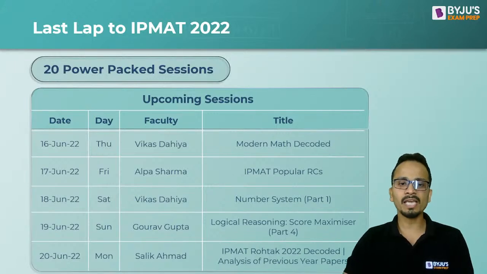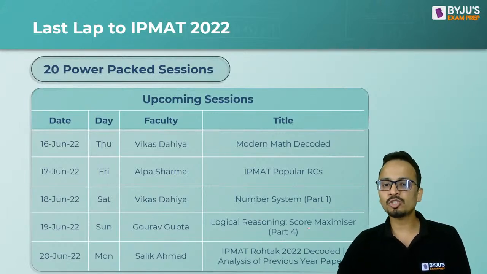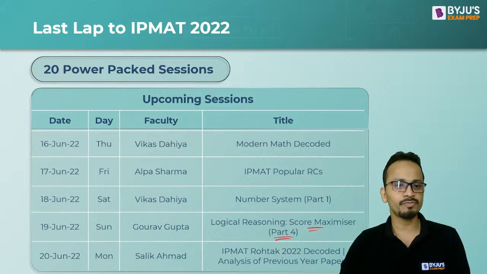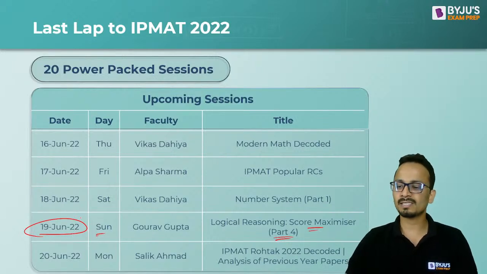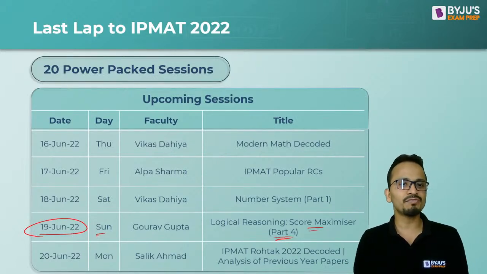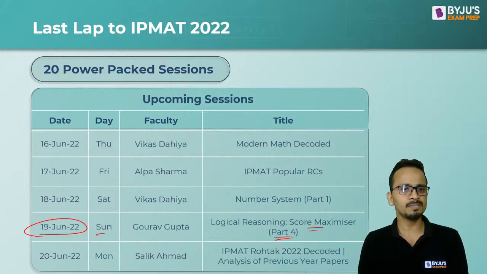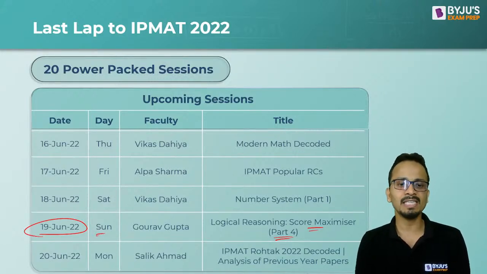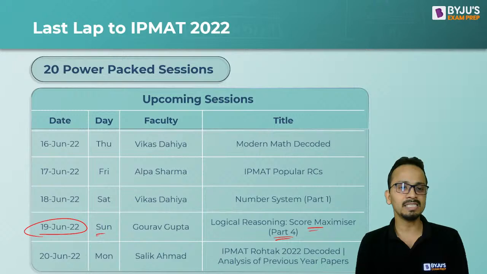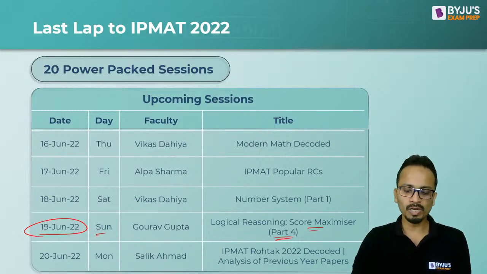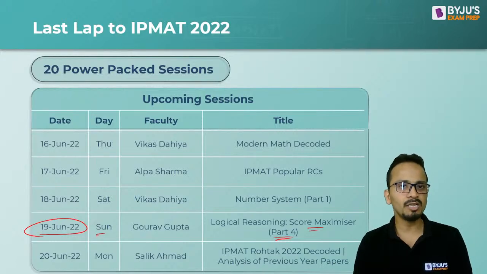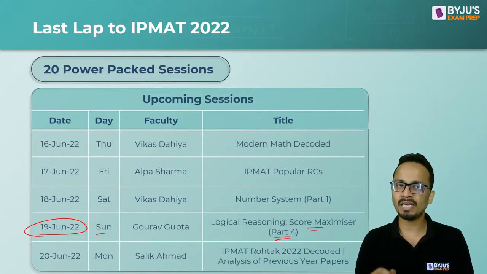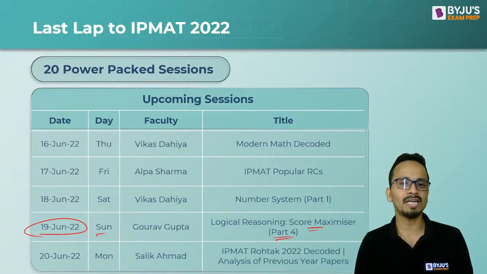We'll see you once again in logical reasoning score maximizer part 4 of this session on Sunday, that is 19th of June. Now this is the schedule for the next 5 sessions for the next 5 days, 15, 16, 17, 18 and 19. 18, 19 and 20. Okay. So will be in front of you, will be coming up again and again up till this particular examination in this series of last lap to IPMAT 2022.